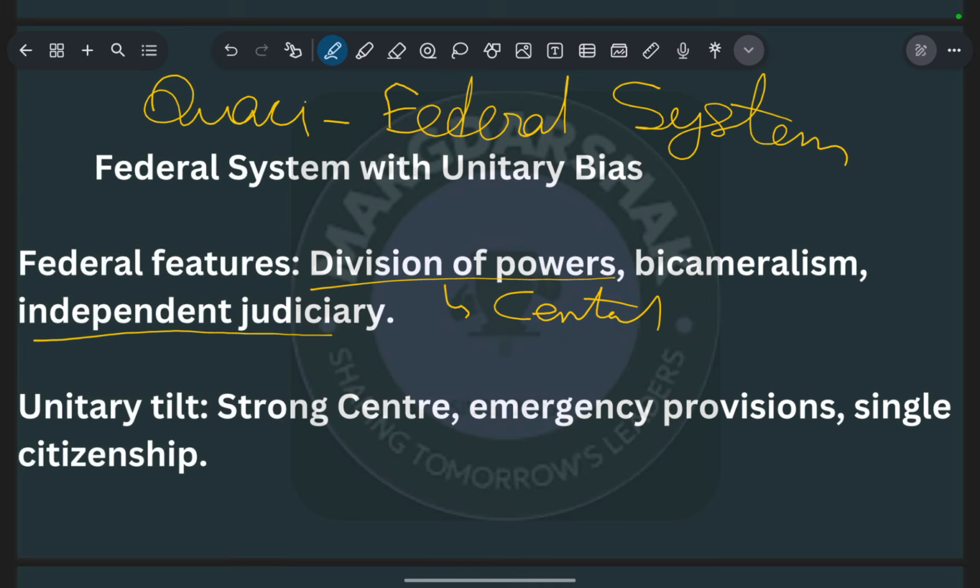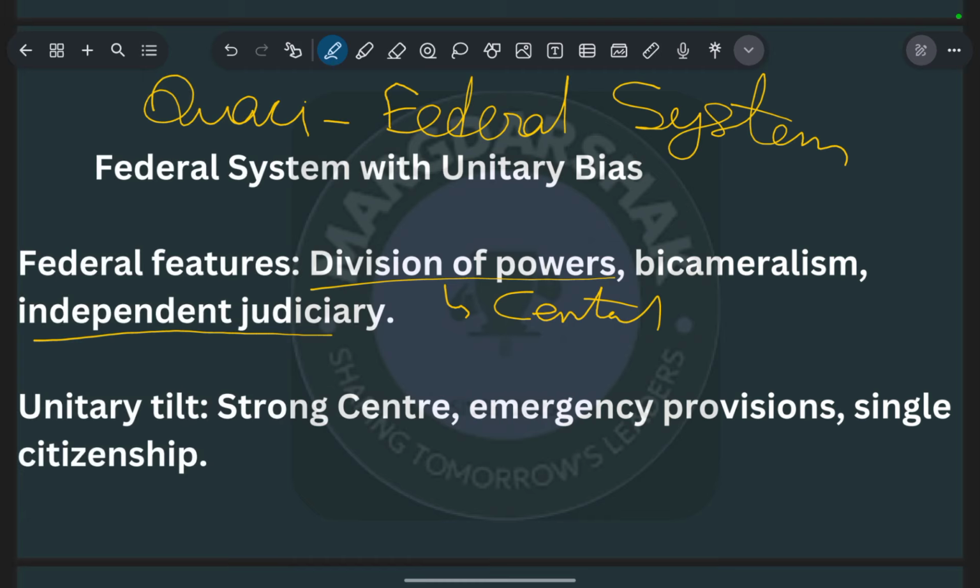If we look at the division of powers, some powers are with the center, some with the state, and some in the concurrent list, and the residual powers are also available, but these are with the center. If the center wants, and if there is a need, for example a foreign interest or any binding matter, then the center can make laws on the state list as well.